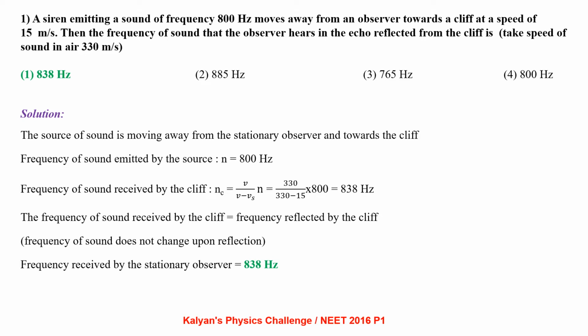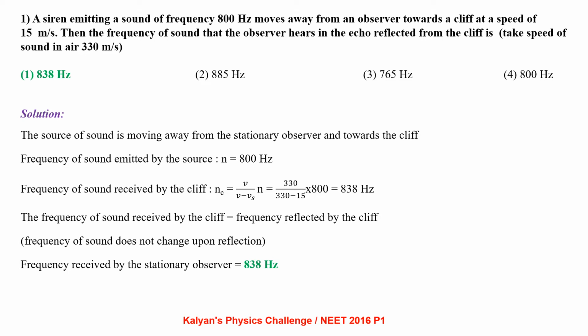Here you can see the source of sound is moving away from the stationary observer and towards a cliff. The frequency of sound emitted by the source is 800 Hz. The frequency of sound received by the cliff is given by the formula n cliff equal to v by v minus vs into n. Here the cliff acts as a stationary observer. Upon simplification we get the value as 838 Hz.